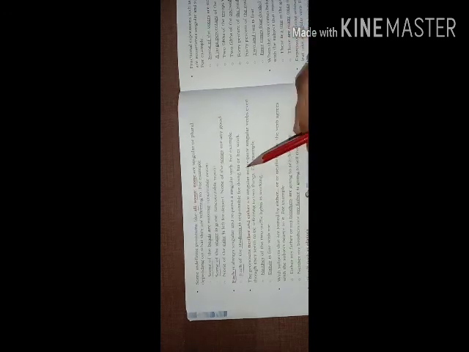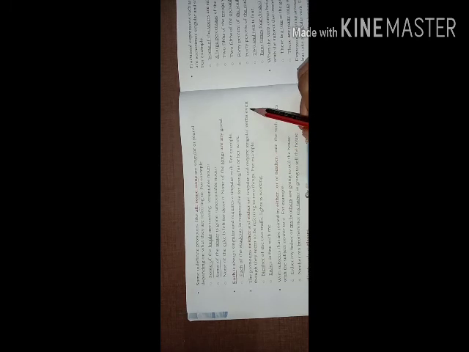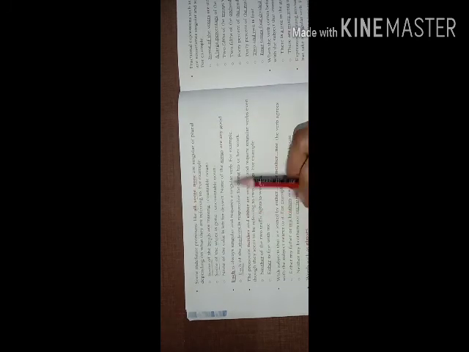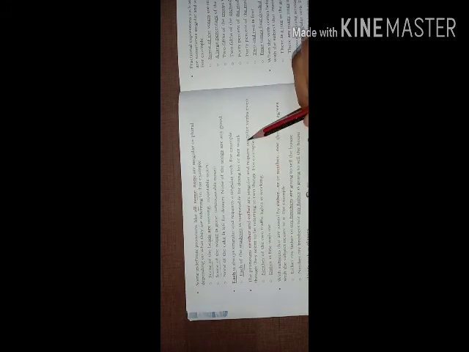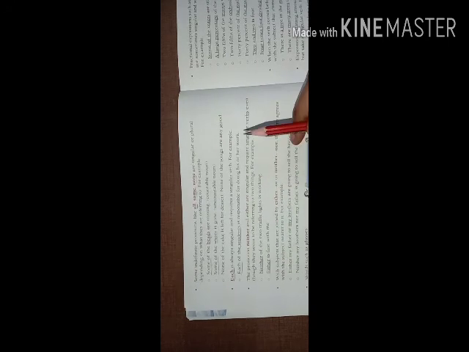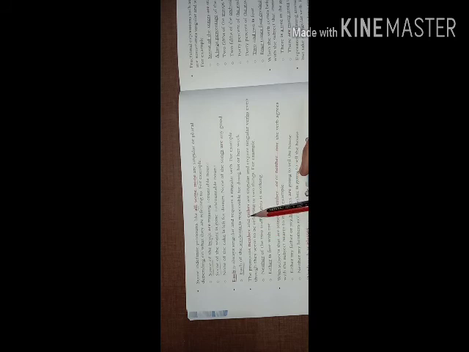Singular matlab one, and they require singular verbs. Either and neither are also included as singular subjects. These singular words also require a singular verb, even though they seem to be referring to two things. ये जो words हैं ये two things को refer करते हैं. Okay, they are referring to two things. Instead of that, we always use singular verbs with them. If we find either and neither in the sentence, we always use a singular verb.